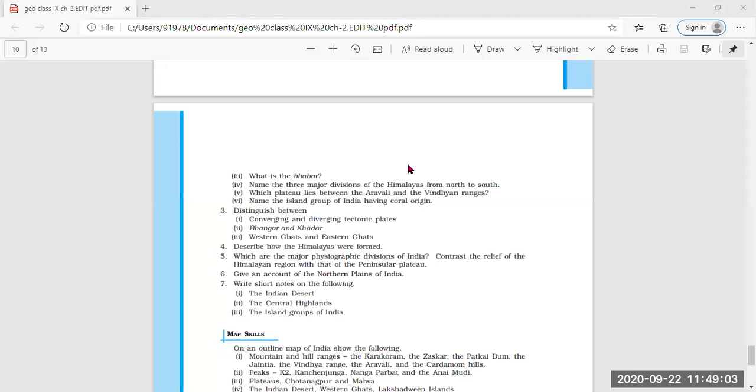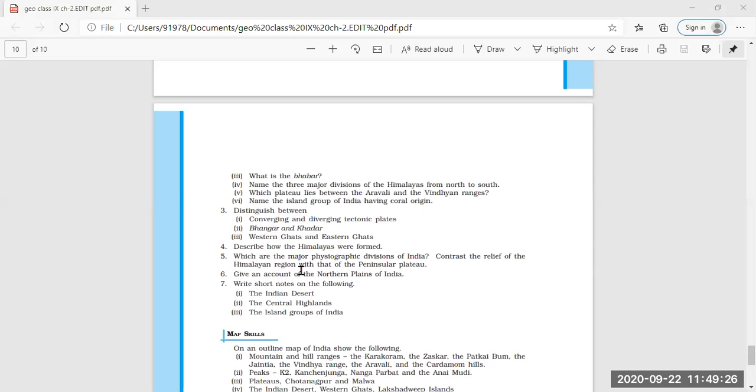Then you will write down that convection currents split the earth's crust into a number of fragments, number of pieces, thereby leading to the drifting, that is lifting up, of the Indo-Australian plate towards the north, after being separated from Gondwana land.